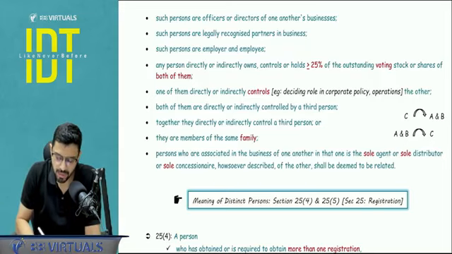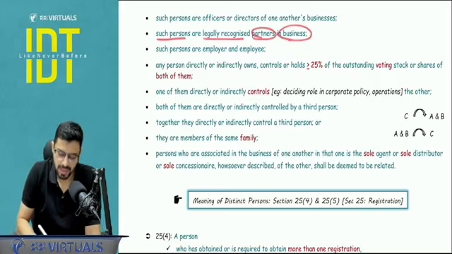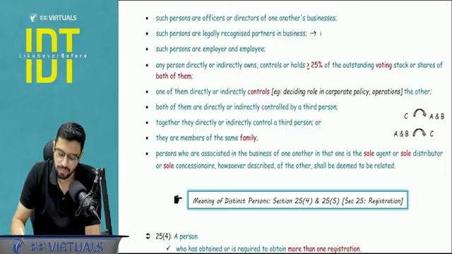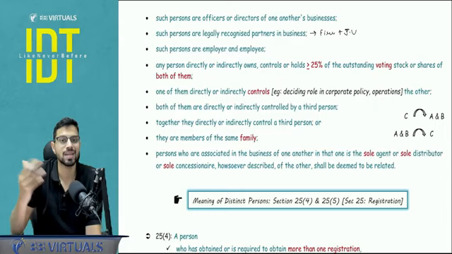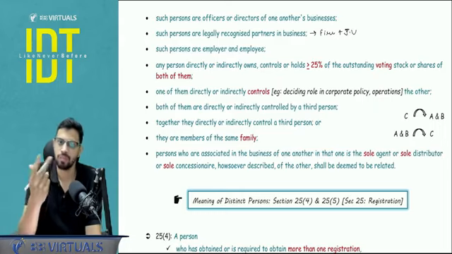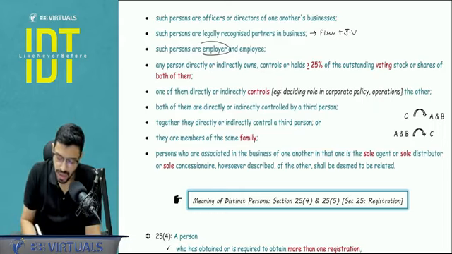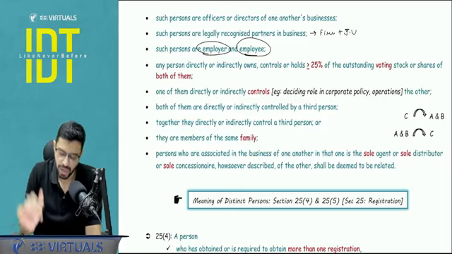Such persons are legally recognized partners in business. This partners does not necessarily mean only a partnership firm, it can be a JV as well. So for example, you and me are partners in a JV, or we are partners in a partnership firm. So we are related persons under GST. Employer and employee are very simply related to each other.